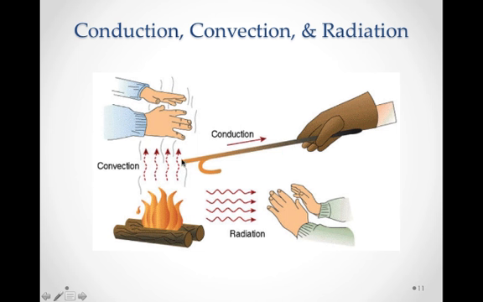As these molecules vibrated more vigorously when they were receiving the heat from the fire, they would transfer their thermal kinetic energy by bumping into other molecules, which would bump into other molecules, and that kinetic energy would transfer up the rod here, and that's called conduction.